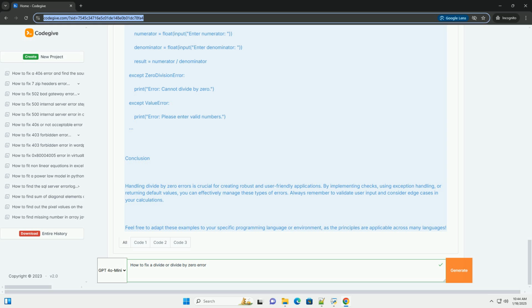Conclusion. Handling divide by zero errors is crucial for creating robust and user-friendly applications. By implementing checks, using exception handling, or returning default values, you can effectively manage these types of errors. Always remember to validate user input and consider edge cases in your calculations. Feel free to adapt these examples to your specific programming language or environment, as the principles are applicable across many languages.